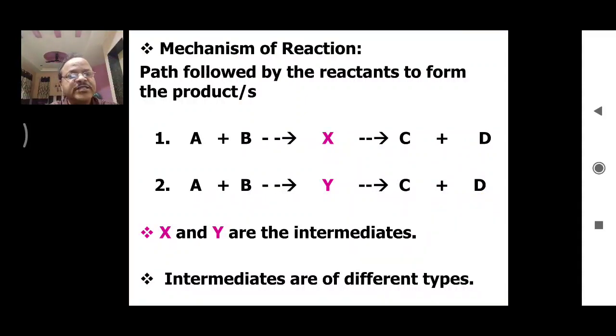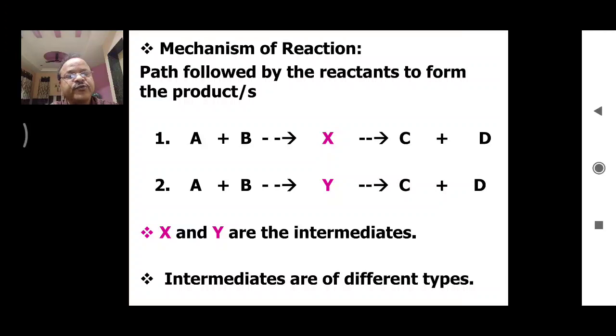So what is X and Y? These are species which are formed in between reactants and products. They are called as intermediates. So intermediates are the species formed in between reactants and products. So intermediates are broadly classified into two classes depending upon their life. The first one is a short-lived intermediate and second one is the long-lived intermediates.